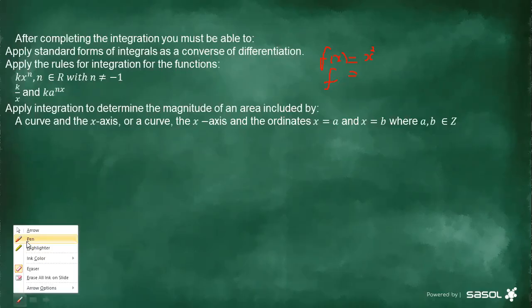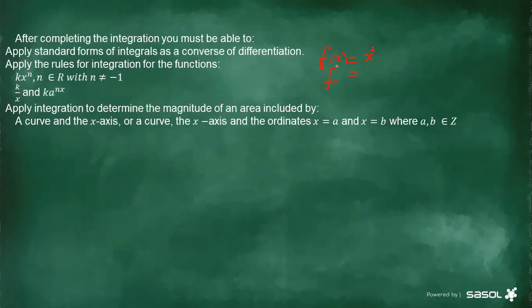My pen is not writing very well, but I think you will see what I'm trying to explain. If you start deriving, the answer is going to be 2x, right? How did we come to that answer? We drop the exponent 2 to this side, and then we subtract 1 from that 2, then we're going to have 2x. So that is the derivative.